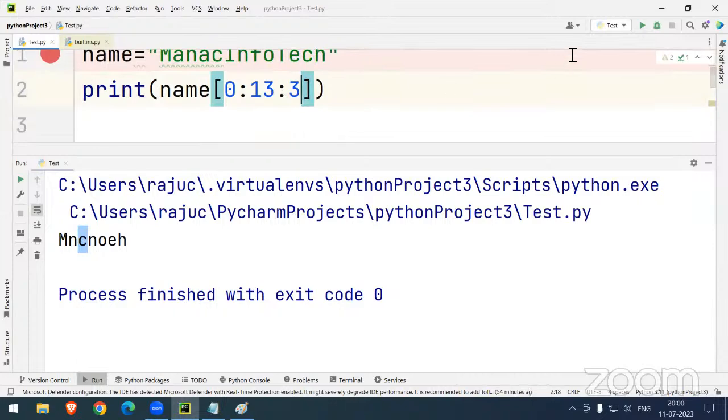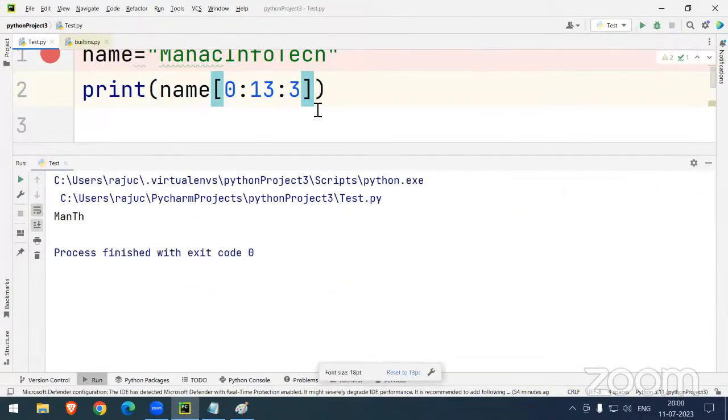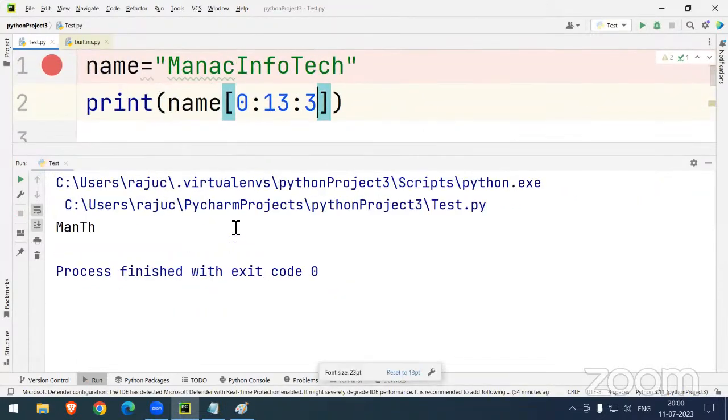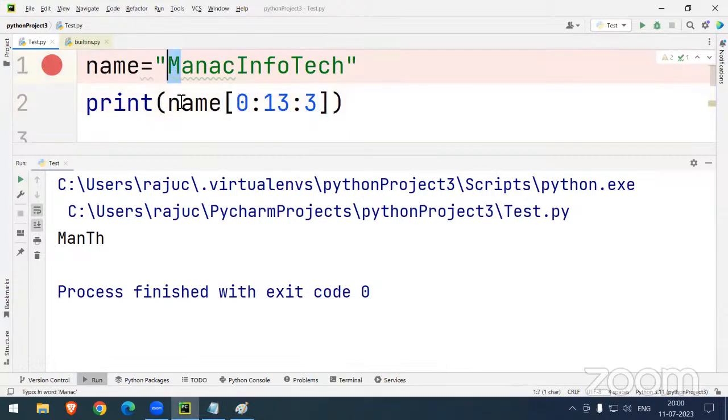Suppose if you write the 3, now we can see. First, M. After that third digit, A-N-A. A here you can see. After that again third digit, 1, 2, 3, N you can see. After that again third digit, F-O-T. Now we can say T. After that last third digit, E-T-H.